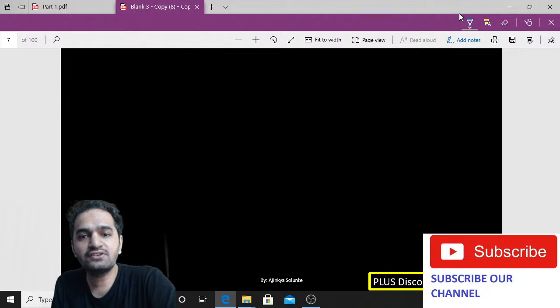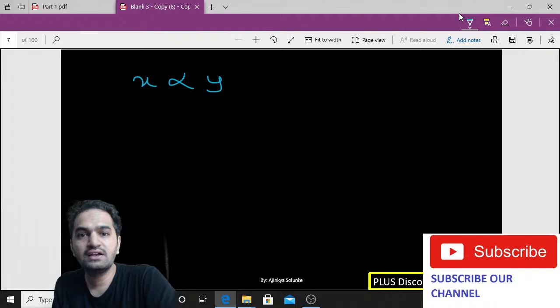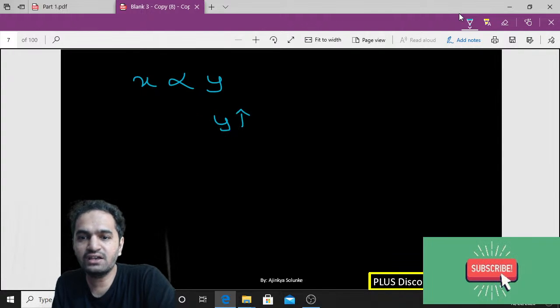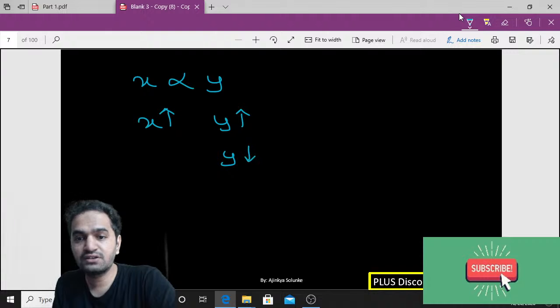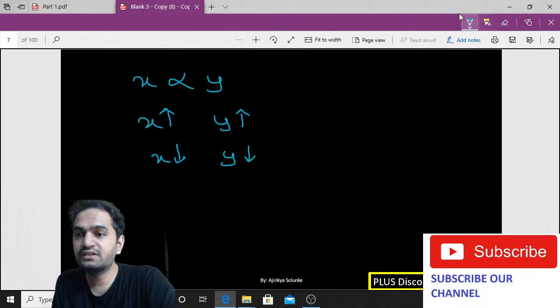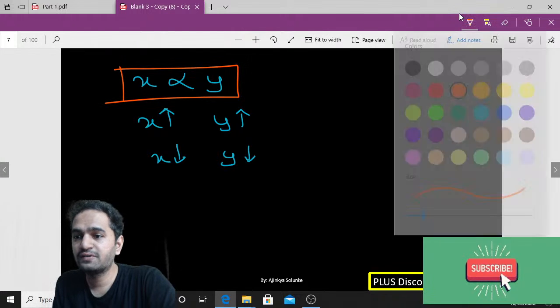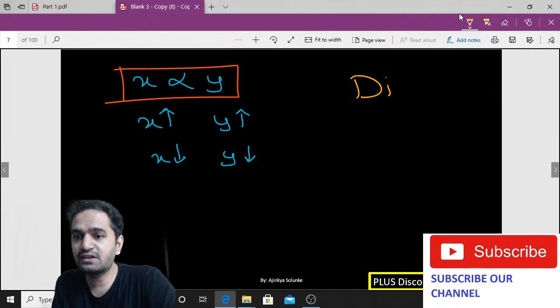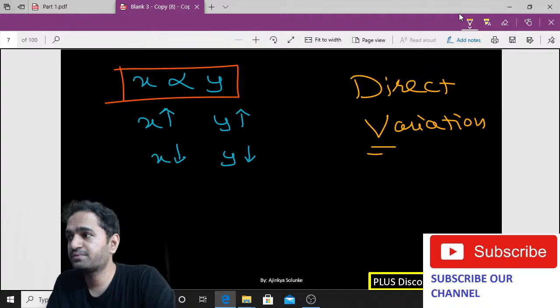Now in direct variation, it is written something like this: x is directly proportional to y. The meaning is something like this: if y increases, x will also increase. And if y decreases, x will also decrease. This is the logic of direct relation. So this is nothing but direct relationship, direct variation. Correct? Understood? This is an 8th standard maths topic.